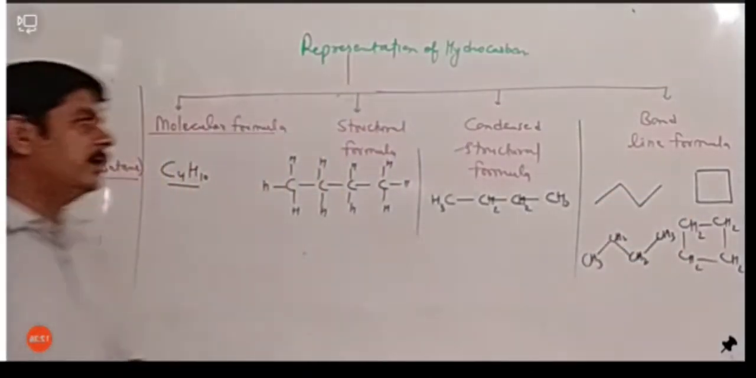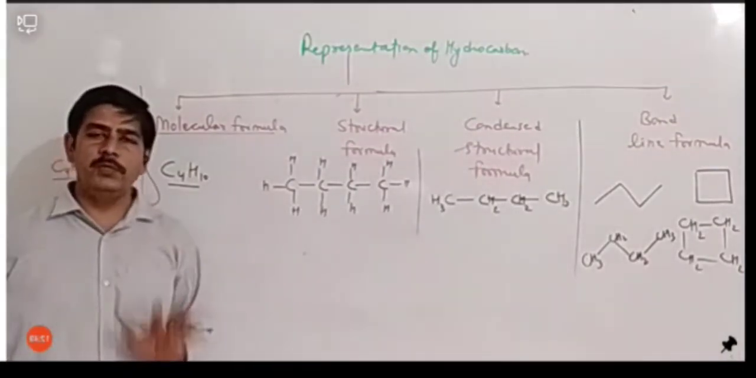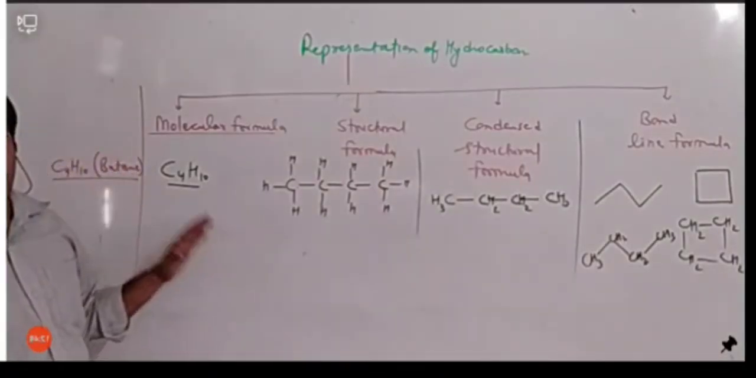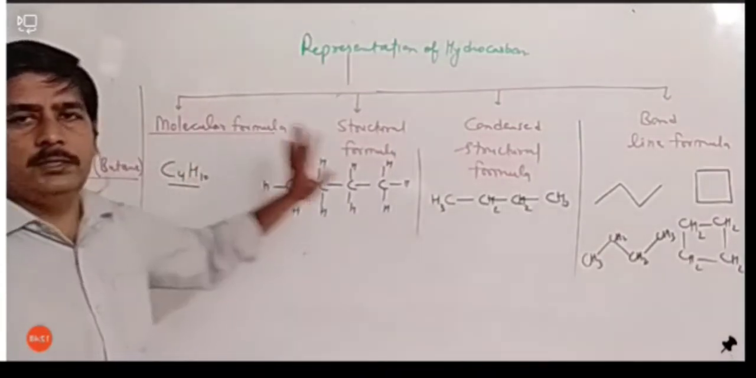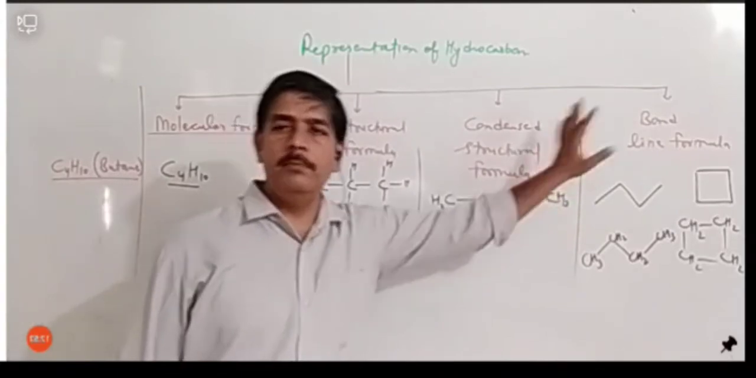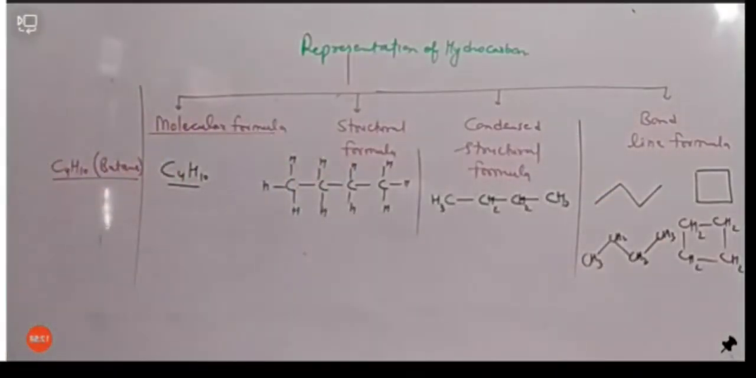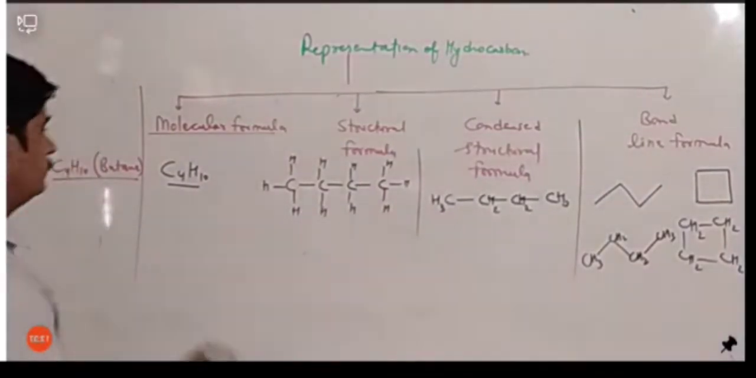So here I have explained to you the 4 ways by which we can express any hydrocarbon. ठीक है, किसी भी हाइड्रोकार्बन को आप 4 तरह से एक्सप्रेस कर सकते हैं: by molecular formula, by structural formula, by condensed structural formula, and by bond line formula. I think it is clear to you all. Okay, इसको रफ कर देते हैं और फिर आगे चलते हैं. Let's see.